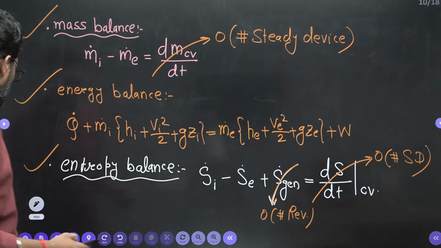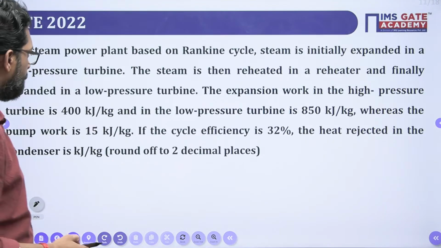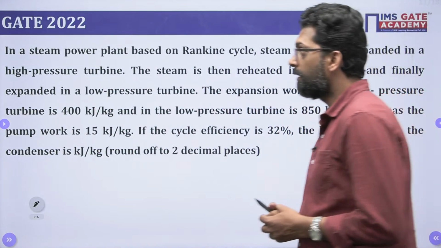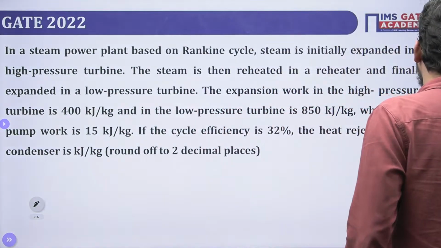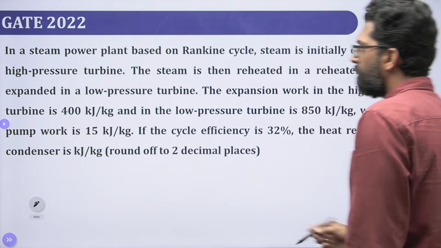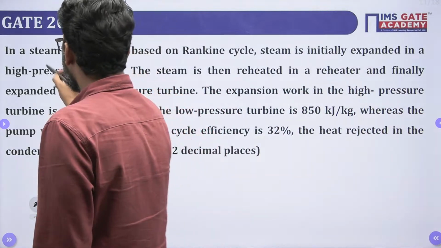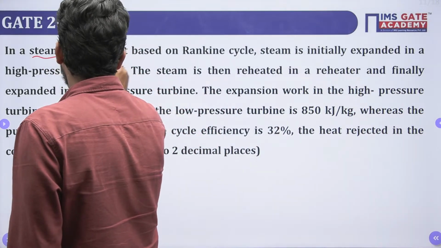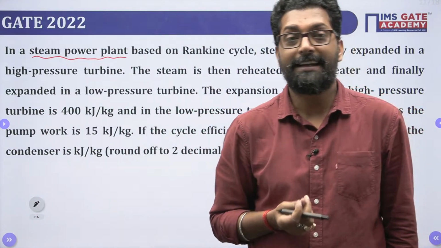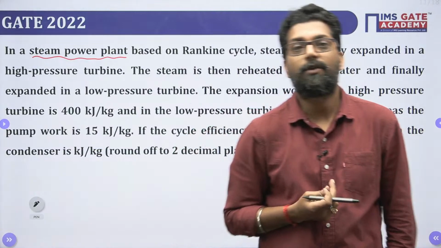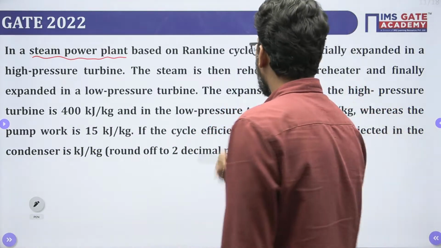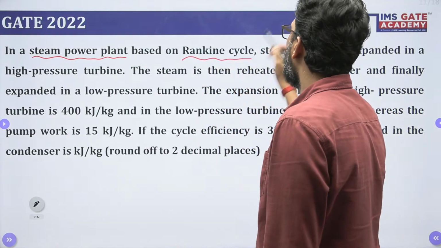So now we have to take the next problem. This is the problem related to the power plant. What is the question? Please read this question, beta. This is the question related to the steam power plant. Steam power plant works on a Rankine cycle. Gas power plant works on a Brayton cycle. Clear? So this is based on a Rankine cycle.